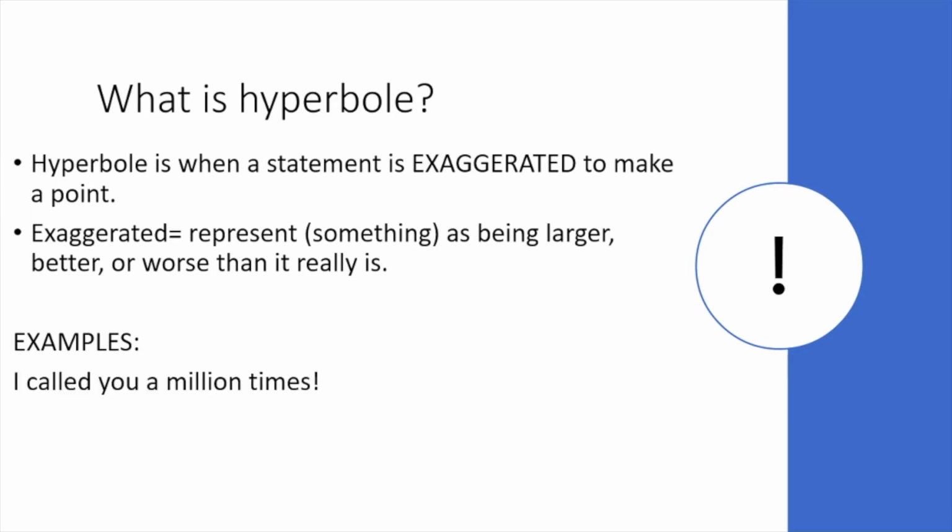I called you 1,000,000 times. Now, this is exaggerated. Somebody did not call someone 1,000,000 times. This is saying that something is larger than it is, more than it is. But the point is this person called a lot of times. So it doesn't actually mean 1,000,000, but they're trying to say that I called you a lot.